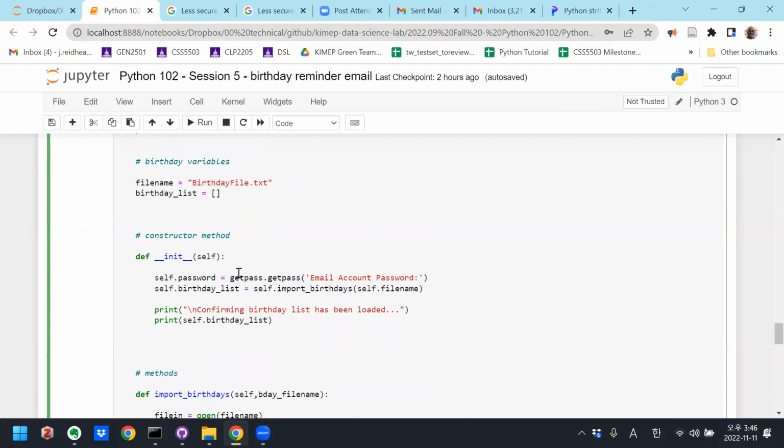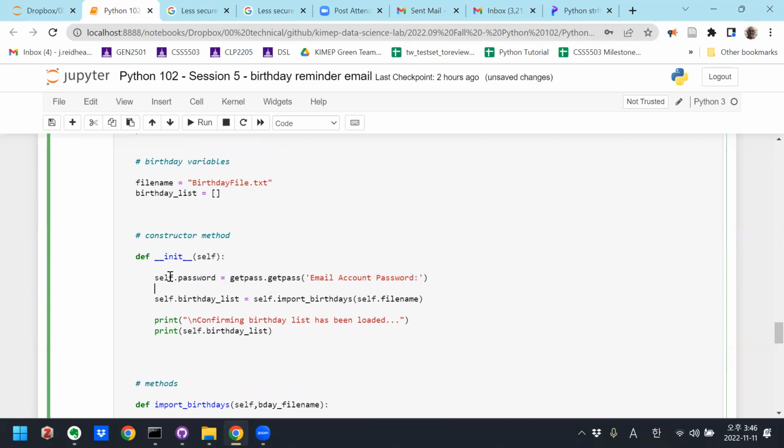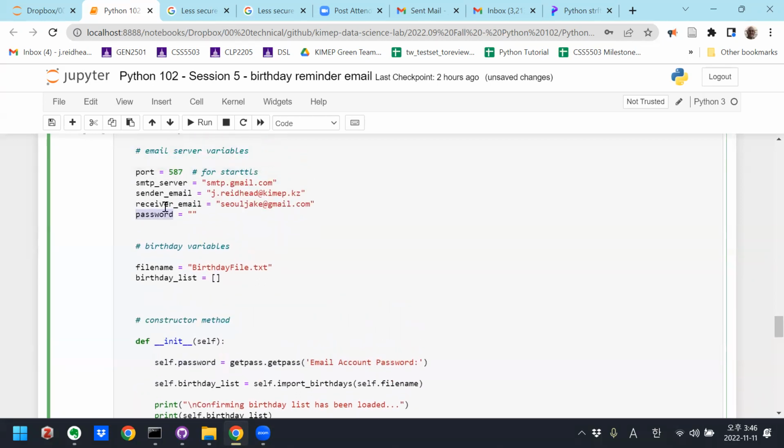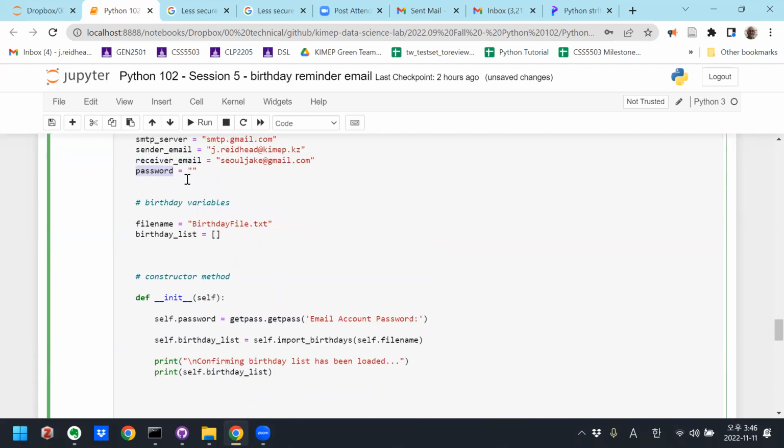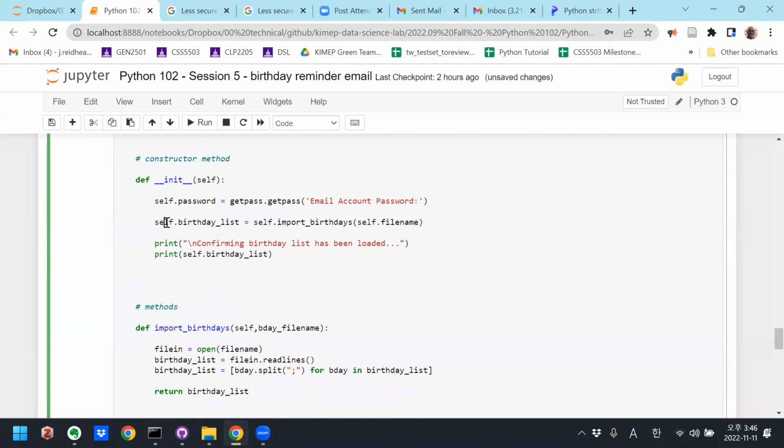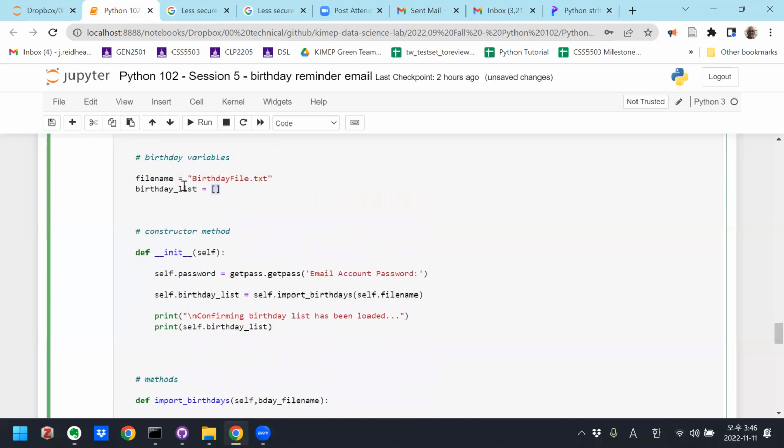So here I use the getpass. This is the same code that I had before. The only difference is I have to put self in front of password because password is a variable in this class, right? And then self birthday list, that's this empty list here, is going to be whatever we get when we call the function import birthdays, which opens the file, grabs all the birthdays and exports them to the list, right?